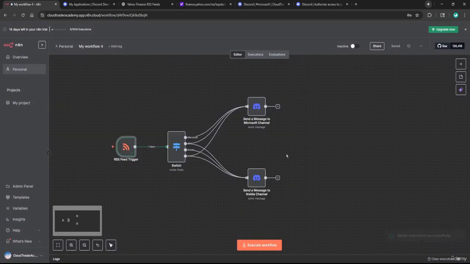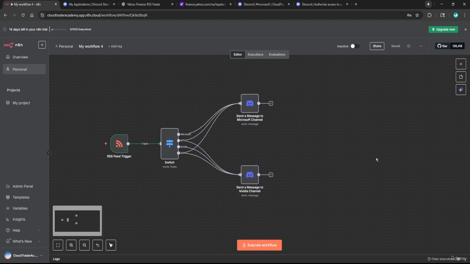All right, oh well. But essentially what we have going on here is whenever an article comes in with one of these keywords, it will go through to either this one, or it has the potential to go to both. So right now AI goes to both and SPY goes to both. If you highlight Microsoft, there's only one connection. Highlight NVIDIA, one connection. Highlight AI, and we got both these connections. SPY, both these connections. All right, perfect. So we have built a pretty useful workflow that sends Yahoo Finance news over to our Discord channels.